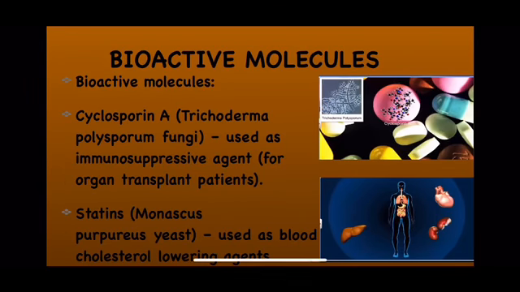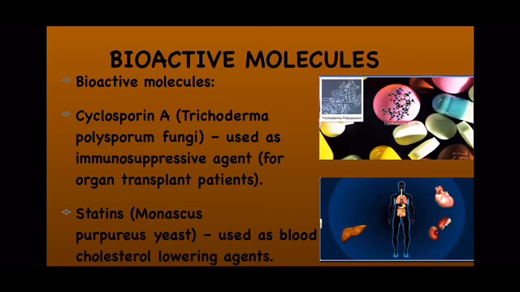Now we come to the bioactive molecules. First of all, we should know what bioactive molecules are. Bioactive molecules are those molecules which are formed in one organism, and they affect the metabolism of other organisms, like cyclosporin A and statins.